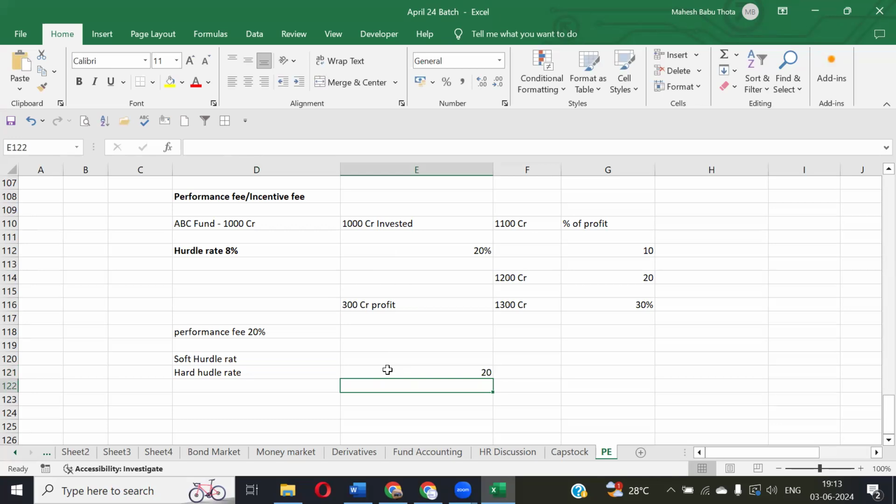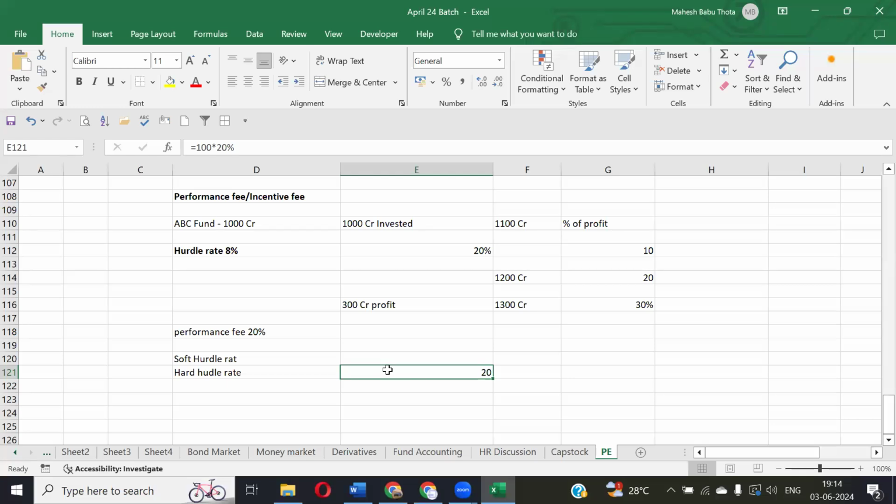Suppose next year the fund is achieving 400 crores. In that case, on the excess of 200 crores, 200 into 20% will be given to the management as a performance fee. So up to the hurdle rate, the entire profit belongs to the investors. Any excess profits will be shared with the general partner. That is how the profit will be distributed. Is everyone understanding? Yes, sir. That is called hard hurdle rate.